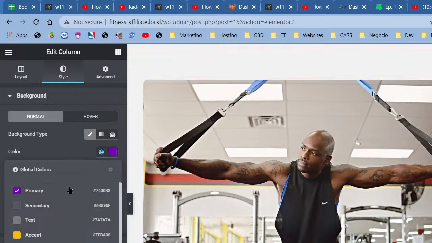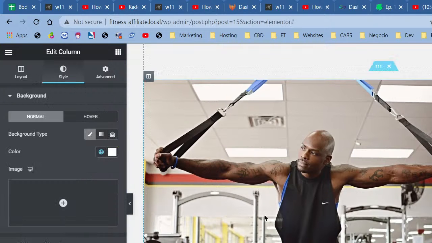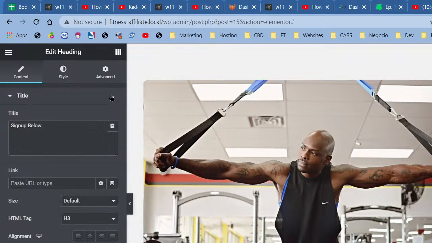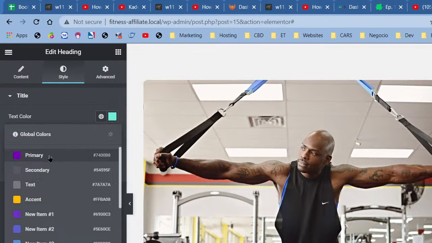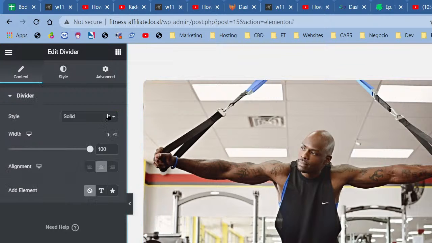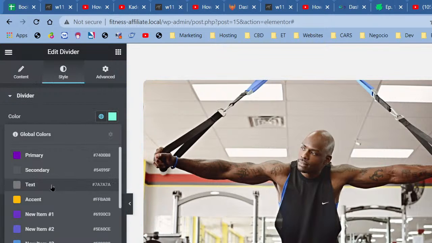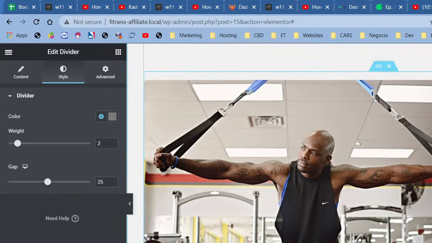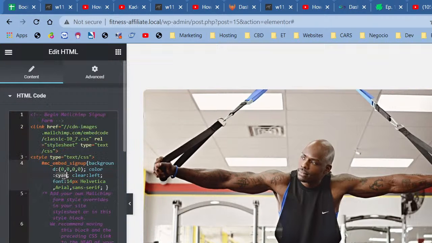Style, right here, I'm going to go with a bright white. I'm going to change the heading to that purple that we've been using. I'm going to change this to black, or perhaps just a darker color. All right, and the text right here needs to be changed from cyan.